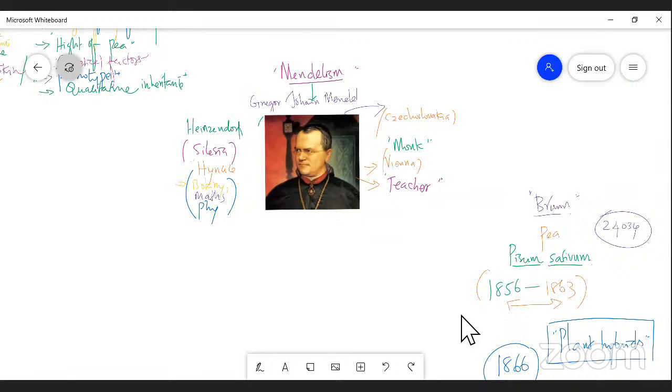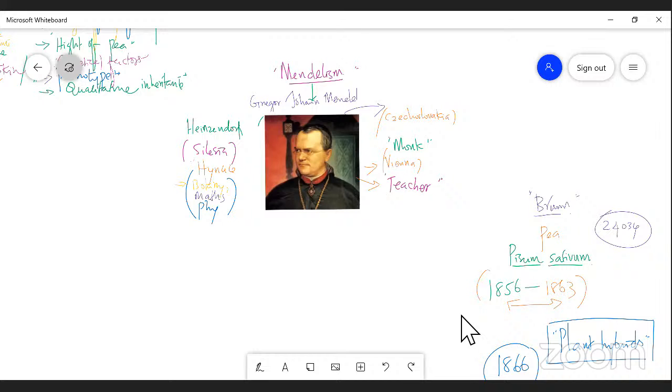Then he got a temporary job as a teacher, and continued his profession in Vienna. After that, he went to Brunn Society, and spent more time on Pisum sativum, which was planted in the garden of Brunn Society, for research work.